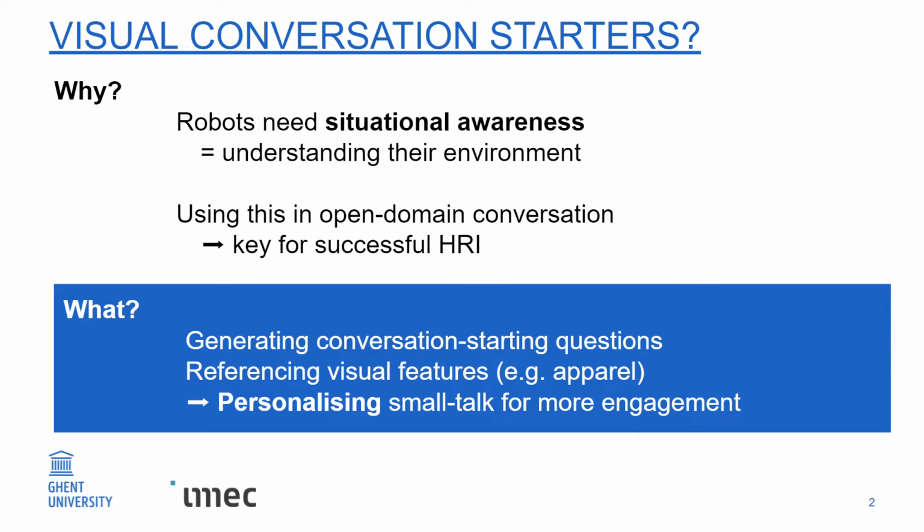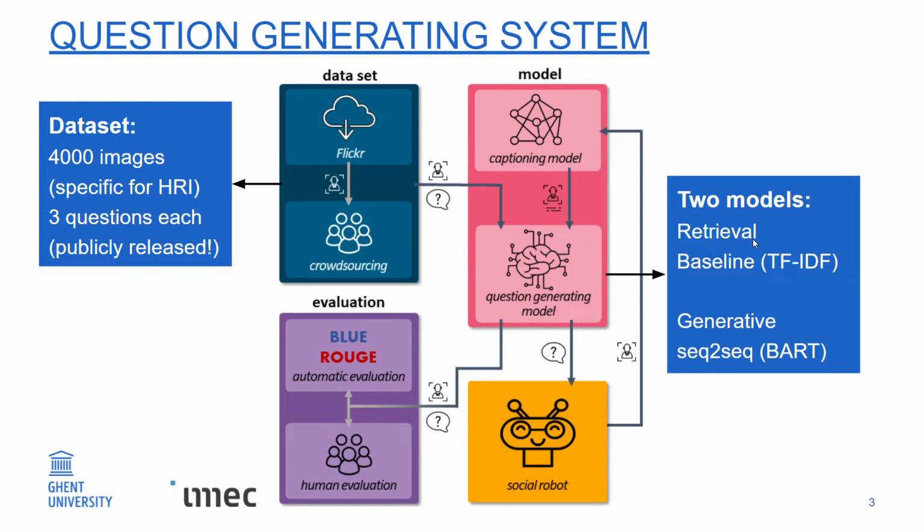So this system generates simple conversation starting questions that specifically reference some visual feature, such as the clothing that the person is wearing. And we use this to personalize small talk between a human and a robot in order to get more engagement in this human-robot interaction. The system that generates these questions looks like this.